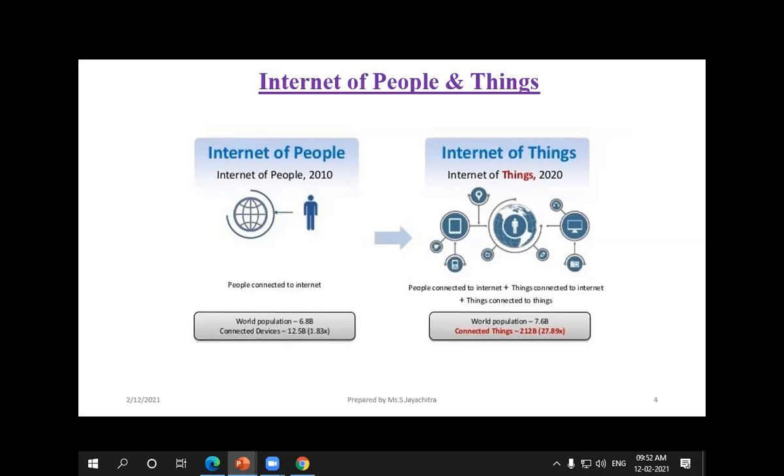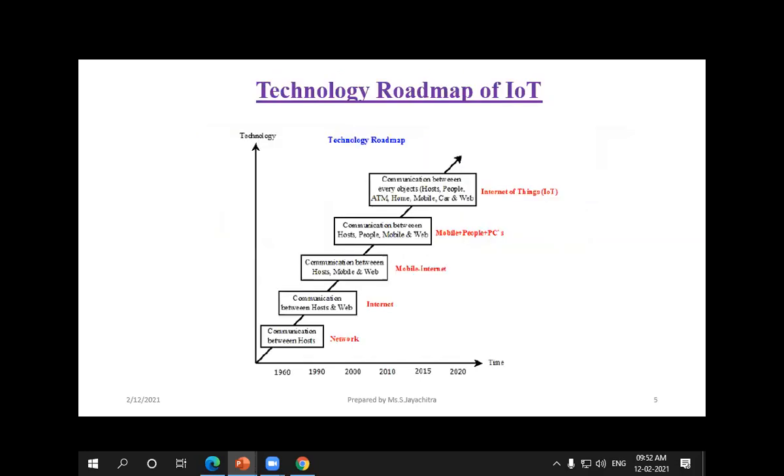So we people are connected with things, and things are connected with things. So this is the Internet of People and Things, and this is the technology roadmap, showing how the internet has grown and how it achieved the peak rate of emerging technology in 2020, because the key research areas are IoT, artificial intelligence, machine learning, and deep learning.